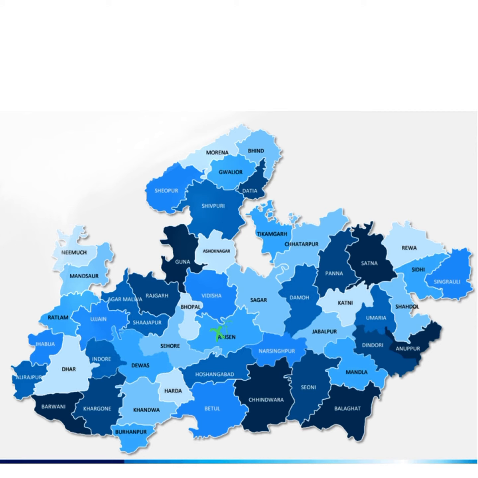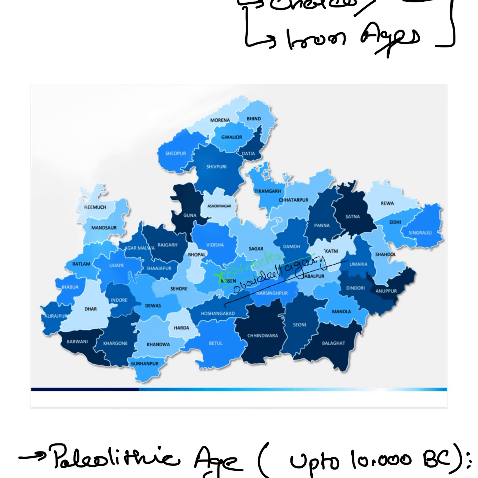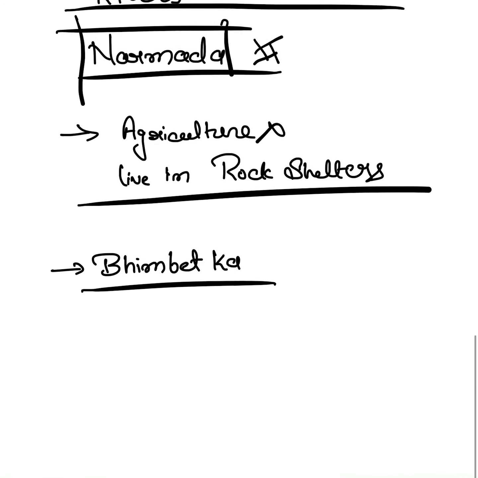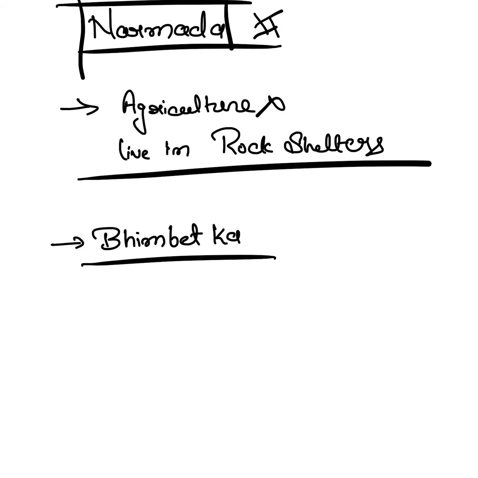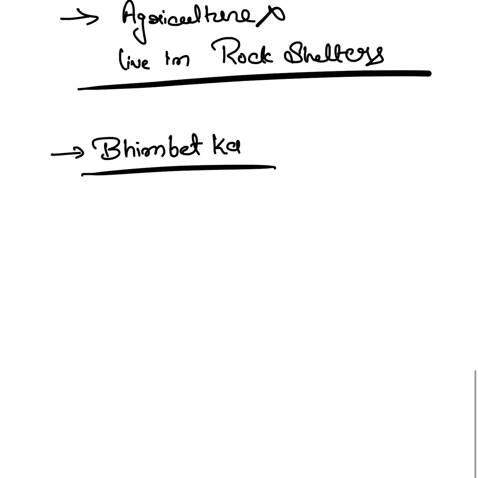So here is Bhimbetka. In Obedullah Ganj you'll find Obedullah Ganj is the station where you have to get down to reach Bhimbetka caves. So Bhimbetka is in Raisen district. And earlier, MPPSC had asked once about this Bhimbetka site, where they have asked that Bhimbetka is in which district. So you must keep in mind Bhimbetka is in Raisen district of MP.